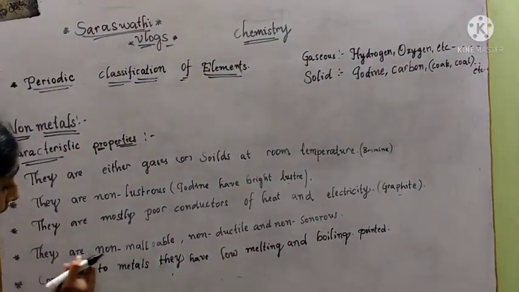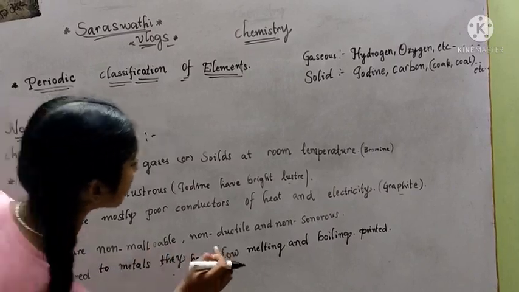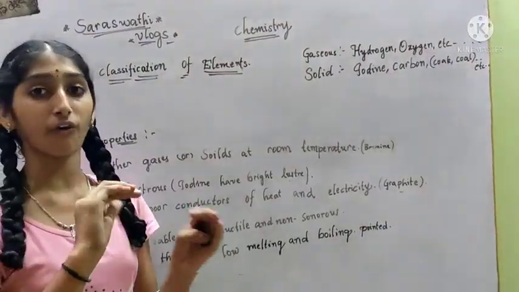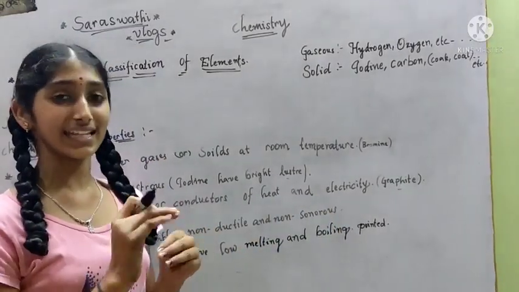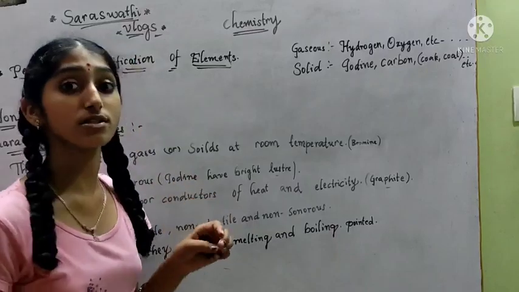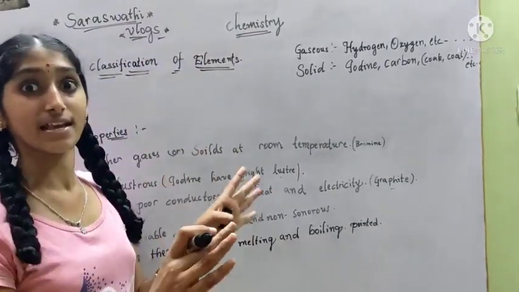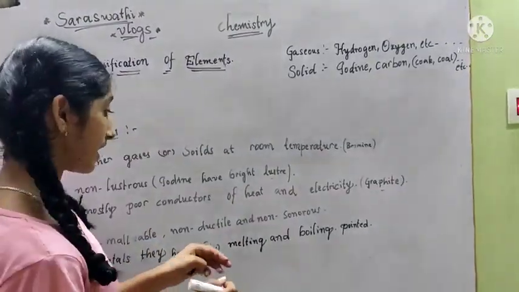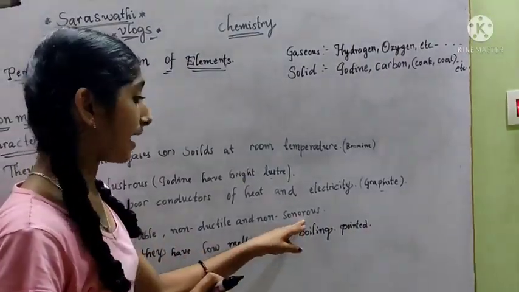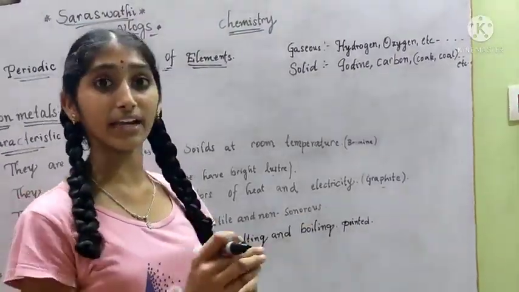Next, they are non-malleable, non-ductile, non-sonorous. Ductile means they can be made into fine wires, and sonorous means they have a ringing nature. Hydrogen is a gas that we cannot see with our eyes, so we cannot make hydrogen into fine wires, and it has no ringing nature.